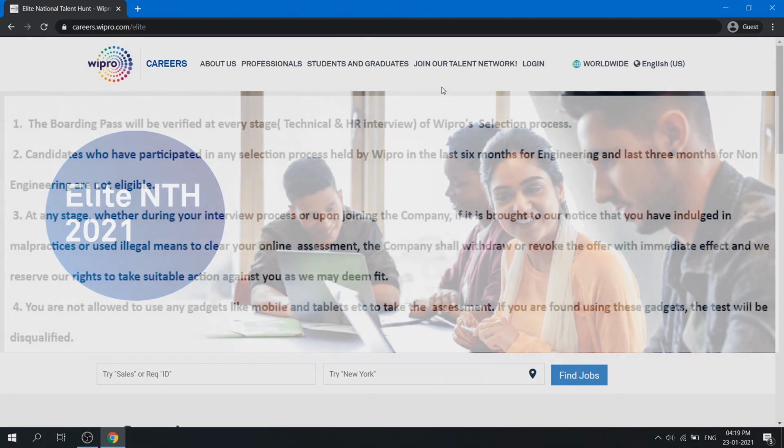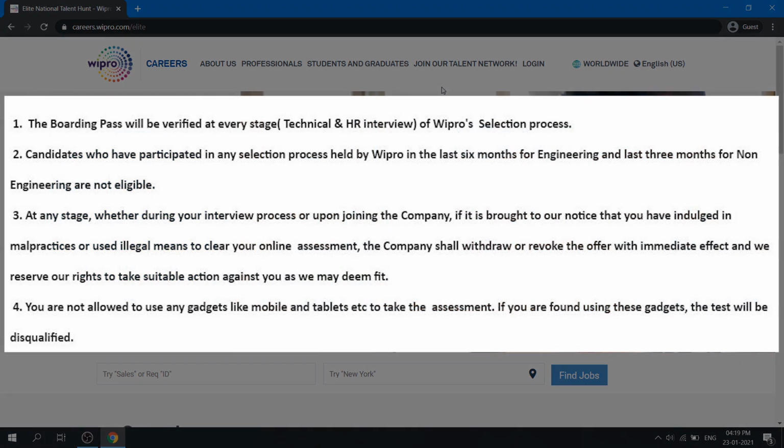Now this is some important notes or the side notes which you should consider. The boarding pass will be verified at every stage, which is during the technical and the HR interviews as well, which is why the hard copy is essential. You need to have your hard copy prior to your exam.